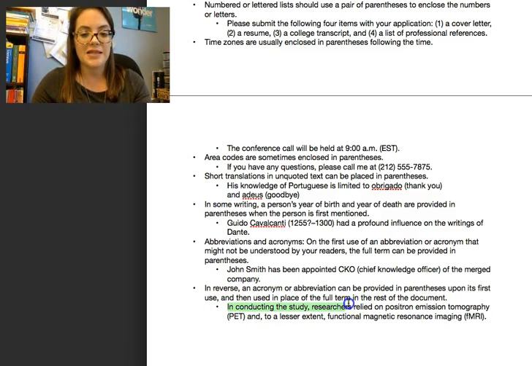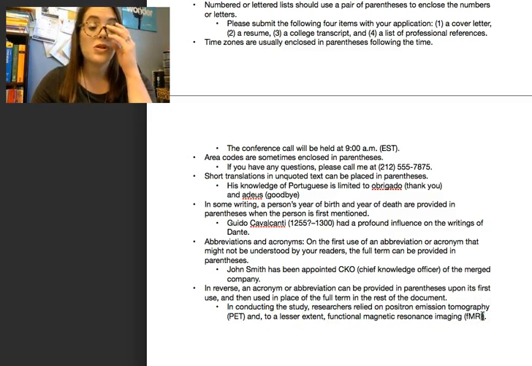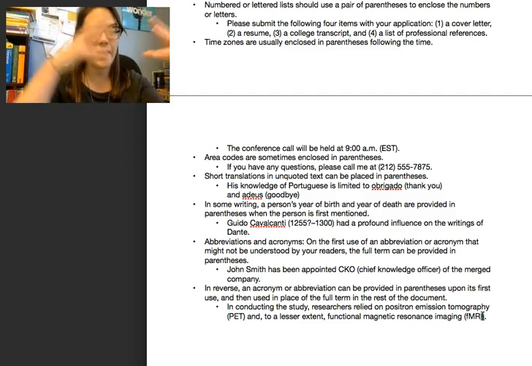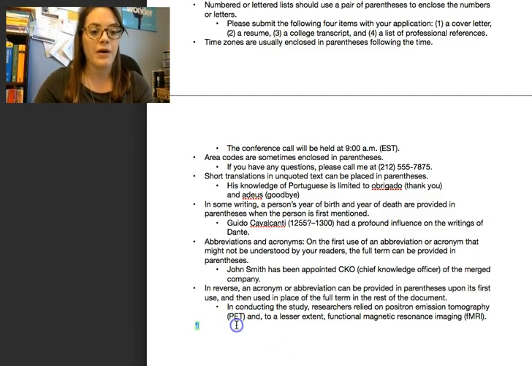So like in conducting the study, researchers relied on positron emission tomography (PET), and to a lesser extent, functional magnetic resonance imaging (fMRI). Okay, so because we explained what that is, for the rest of the paper or paragraph or editorial, whatever you're writing, you can just use the abbreviations.